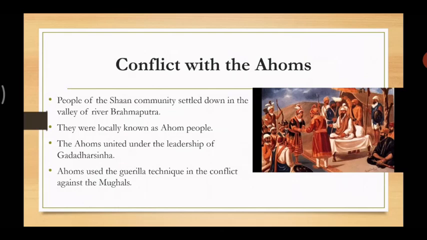Warfare means conflict between two enemies or armies in which a small group of combatants such as the armed civilians use irregular military tactics, means the plans. It became impossible for the Mughals to create a strong base in Assam. So it became impossible for the Mughals to fight against the Ahom people.